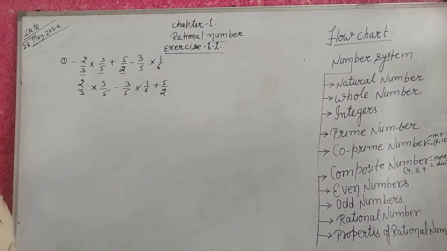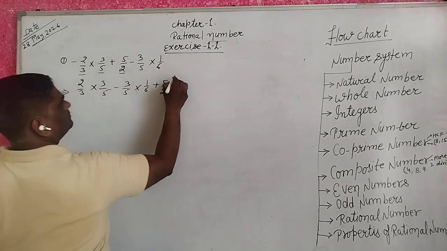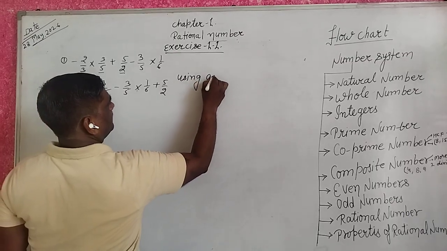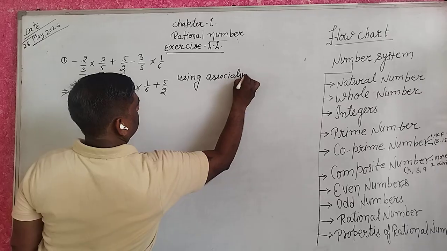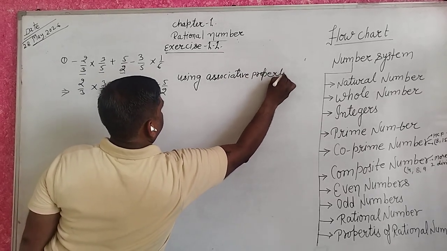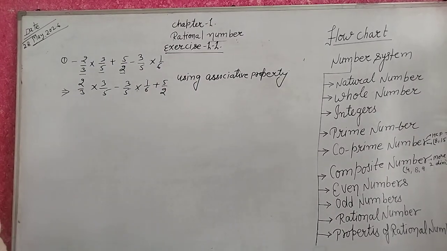Understand? Yes. These numbers use the associative property.